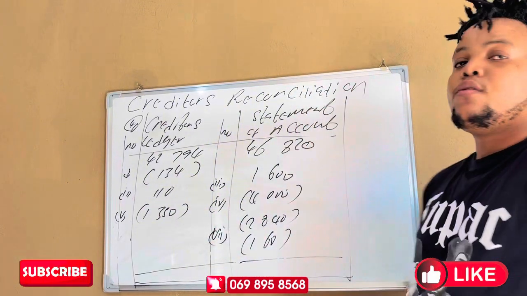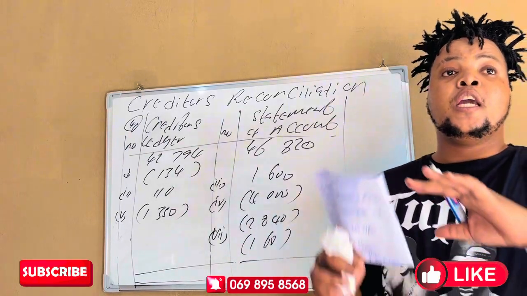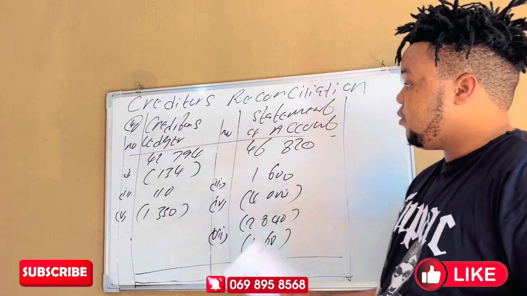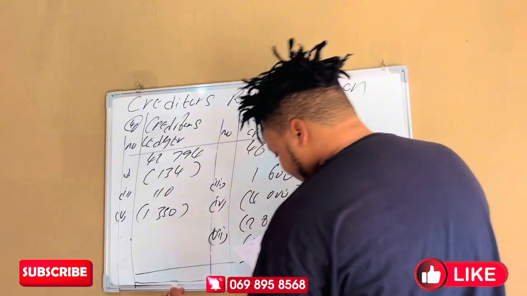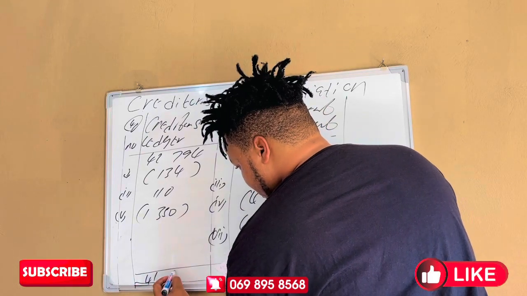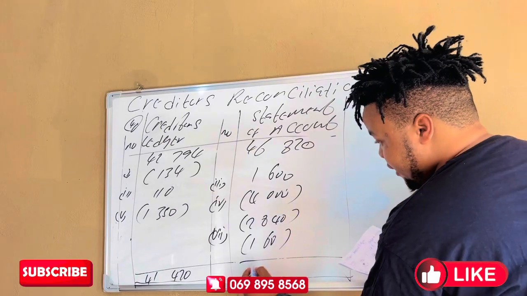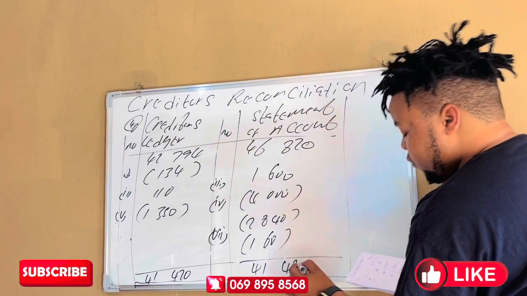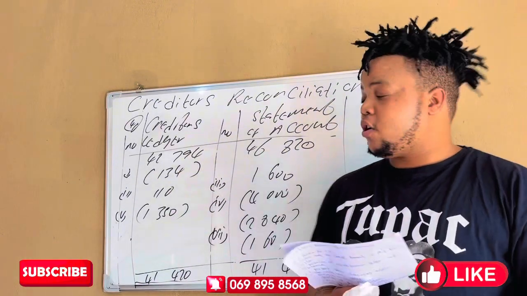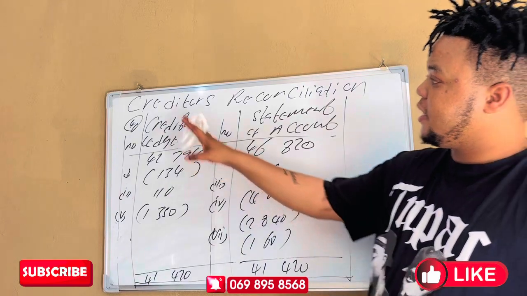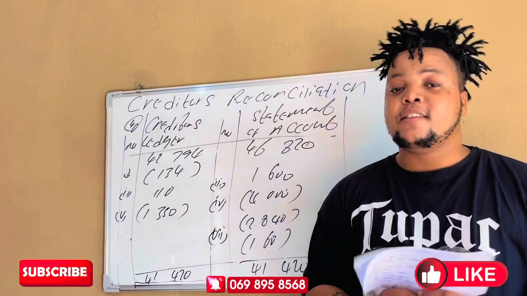So these are the amounts that have affected us. I'm sure you have learned something in terms of invoice, EFT, and discounts. Unfortunately, we didn't have the interest in this instance. And then when I add the creditors ledger, I'm getting 41,420, and when I add and minus these ones, I'm getting 41,420. So you can verify with the calculator if it's corresponding with my calculation. So this simply means that the creditors ledger together with the statement of account are now agreed.